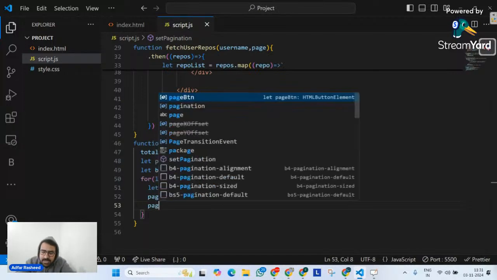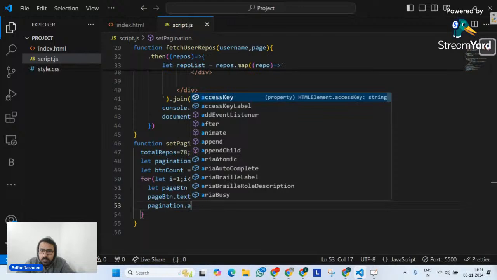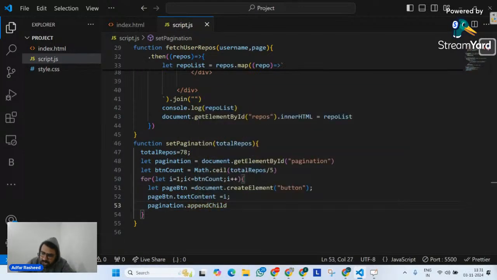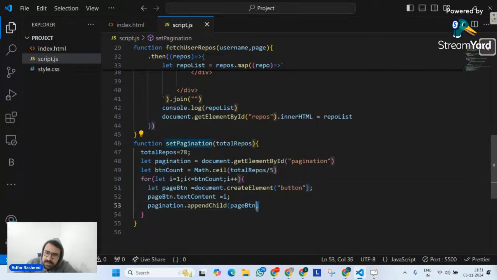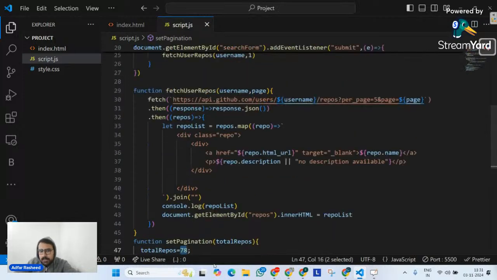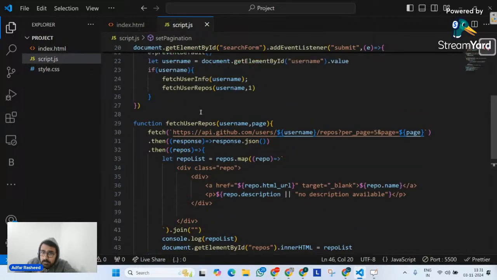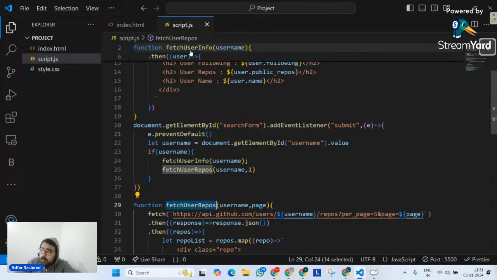That's why I will simply tell it, in my pagination, please append. What are you going to append? Append them as child. And what are you going to append? pageBtn. Wonderful, perfect. So now these 16 buttons will be created. Now you guys tell me. I have a function which will create 16 buttons here, properly 16 buttons because total repos is 78. Now if you guys quickly tell me, the setPagination, where am I supposed to call it? Am I supposed to call it inside my fetchRepos over here, or inside my fetchUserInfo, or inside my event listener submit? Where am I supposed to call them? Tell me quickly.